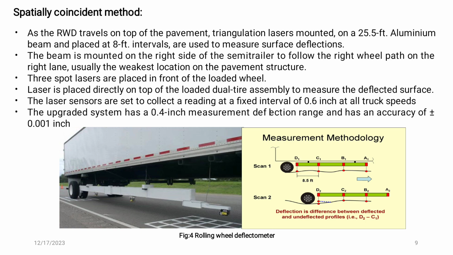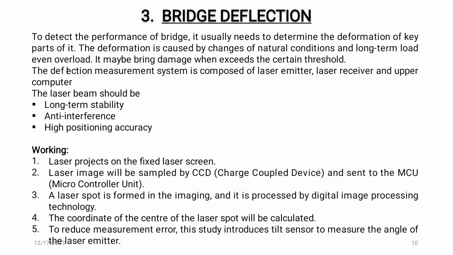The sensors are set to collect the reading at fixed intervals of every 0.6 inches of the truck speed. The upgraded system has 0.4-inch measurement deflection with an accuracy of plus minus 1 inches. As we see in the picture, there is a trailer and aluminum beam. In the aluminum beam, there is a laser mounted at every 8 feet interval. So in the next slide, bridge deflection.